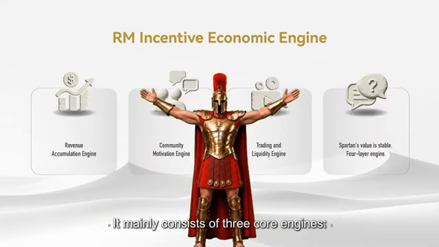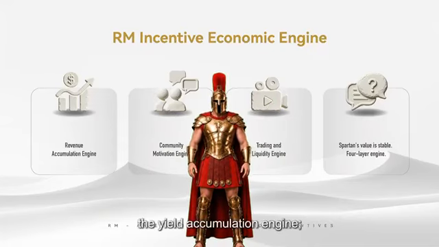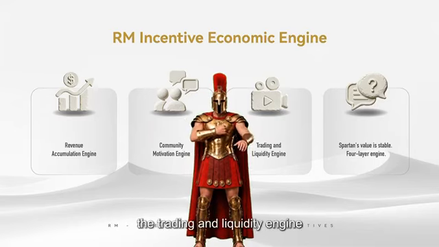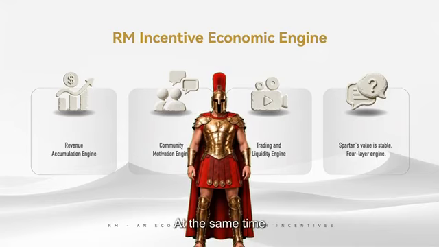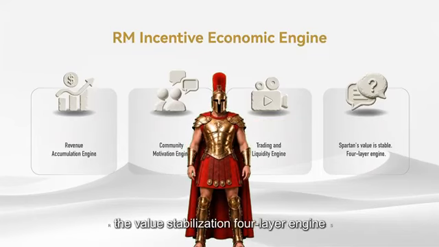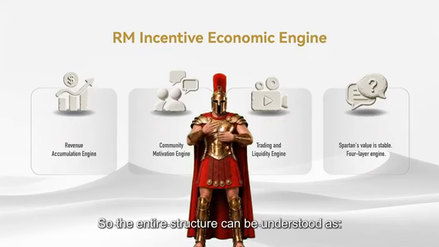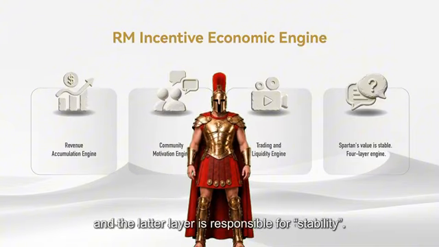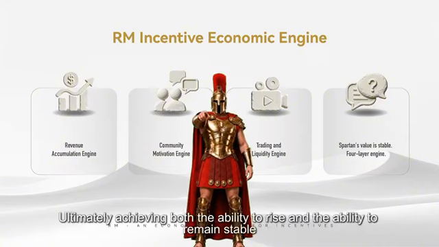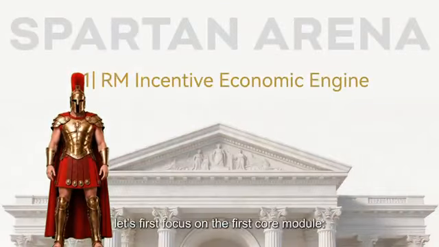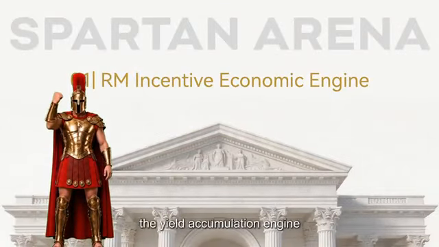It mainly consists of three core engines. First, the yield accumulation engine. Second, the community incentive engine. Third, the trading and liquidity engine. At the same time, on top of these three engines, there is also a very critical capability overlaid, the value stabilization layer engine. So the entire structure can be understood as, the first three layers are responsible for growth, and the latter layer is responsible for stability, ultimately achieving both the ability to rise and the ability to remain stable. Next, let's first focus on the first core module, the yield accumulation engine.